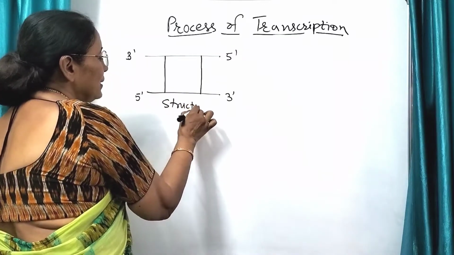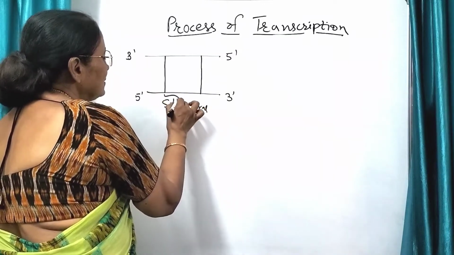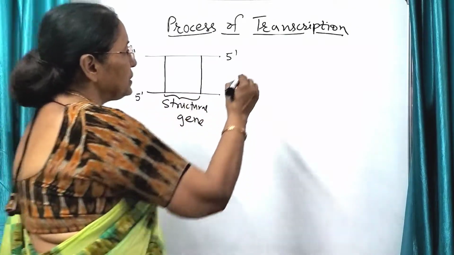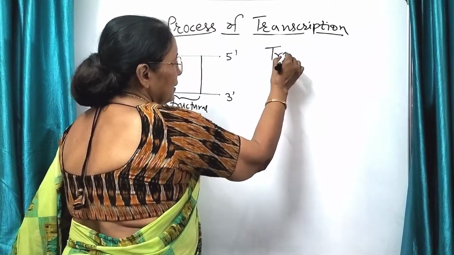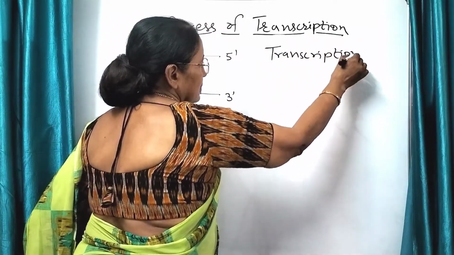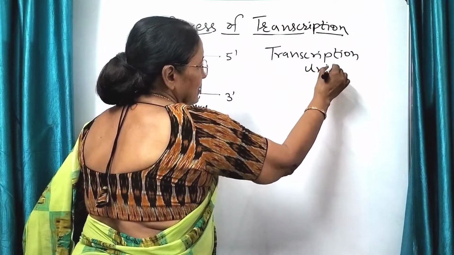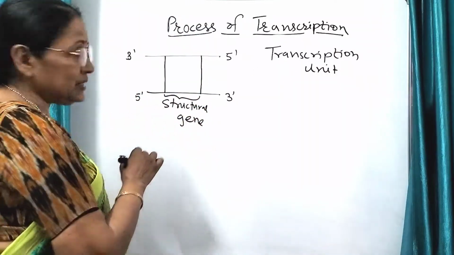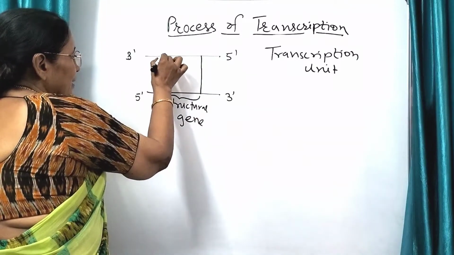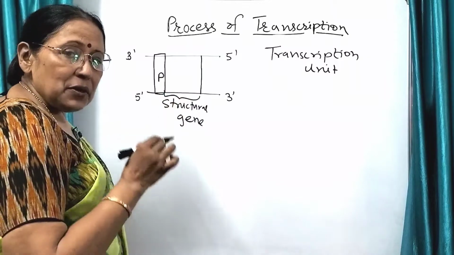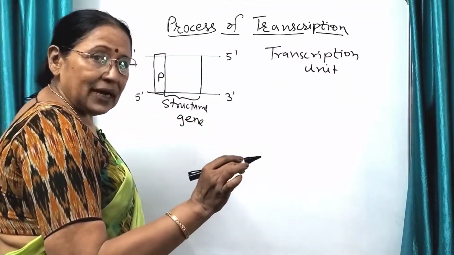So this is the structural gene. The transcription unit which we are seeing has three parts. One is structural gene. Second is the promoter. What is promoter? Promoter is the sequence of nitrogen base.